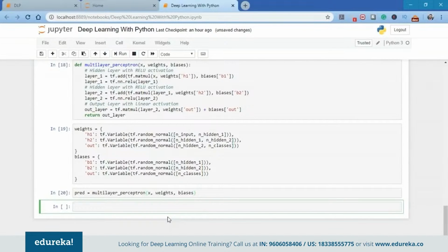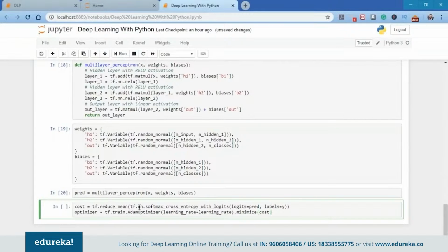Next our step is to define the loss and the optimizer. As I mentioned earlier when we were talking about perceptrons, the main goal is to reduce the cost. So we're going to use the tf.reduce_mean function here, and inside this I'm going to use tf.nn.softmax_cross_entropy_with_logits.